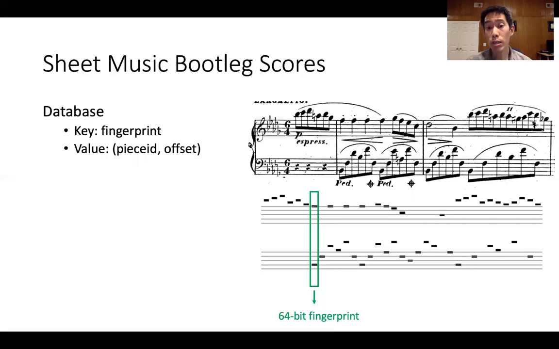Once we have computed these fingerprint values, we construct a reverse index, where the key is the 64-bit fingerprint value, and the value is a list of all of the instances where this fingerprint value occurs in the database. This includes information about which sheet music it occurs in and where in the bootleg score it occurs.